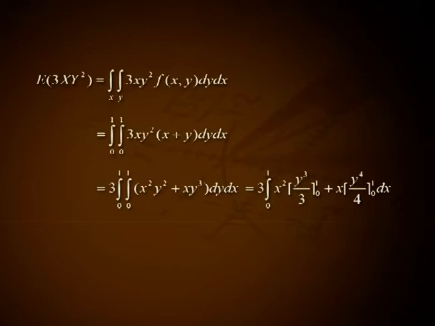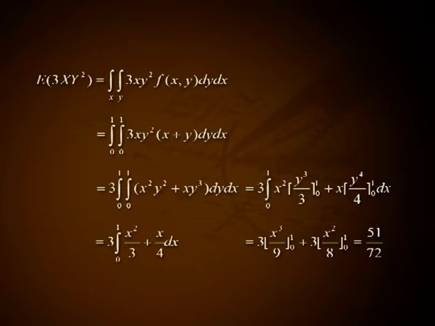That is equal to 3 into integral over 0 1, x square into y cube divided by 3 in the range 0 1 plus x into y raised to 4 by 4 in the range 0 1 dx. That is equal to 3 into integral over 0 1, x square by 3 plus x by 4 dx. That is 3 into x cube by 9 in the range 0 1 plus 3 into x square by 8 in the range 0 1. That is equal to 51 divided by 72.